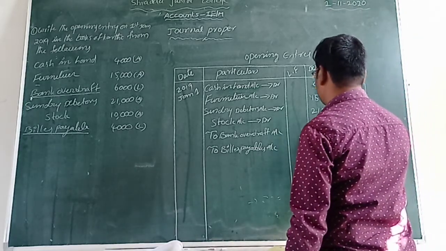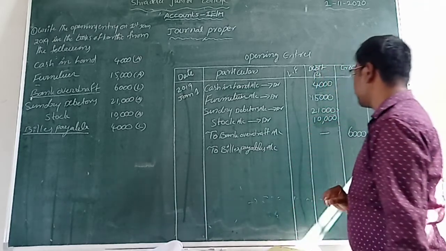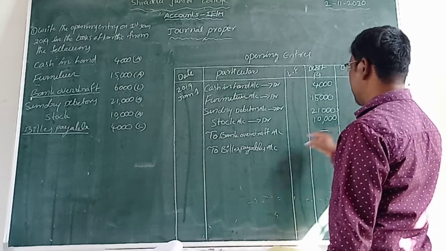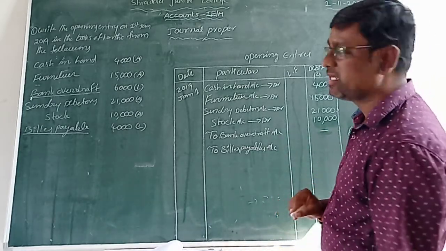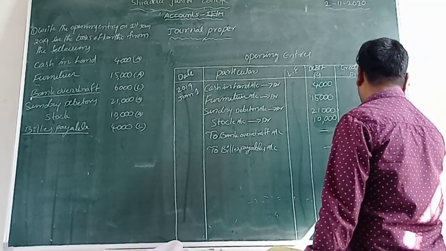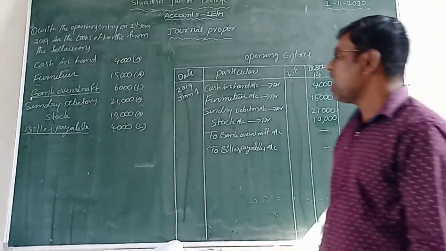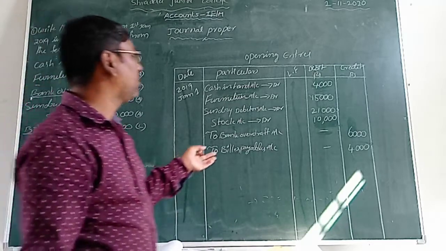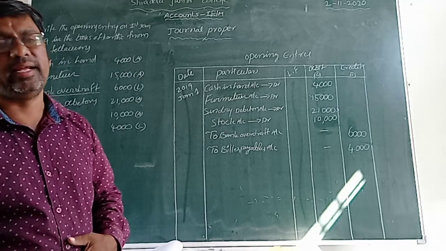I will take 4,000 for bills payable. Stock is 10,000. Okay. Now bank overdraft 6,000, and finally bills payable is a liability, and that amount is 4,000 rupees. Then all assets and all liabilities we record in the opening entry. This is the general proper opening entry.